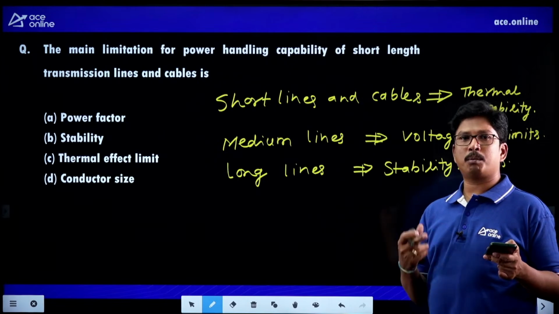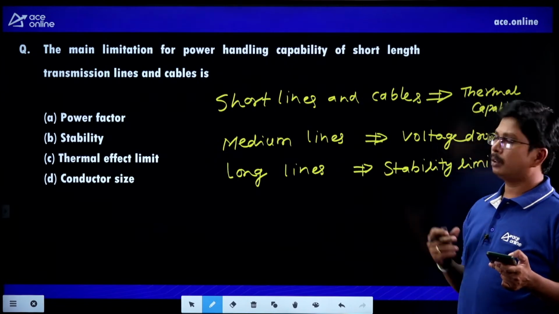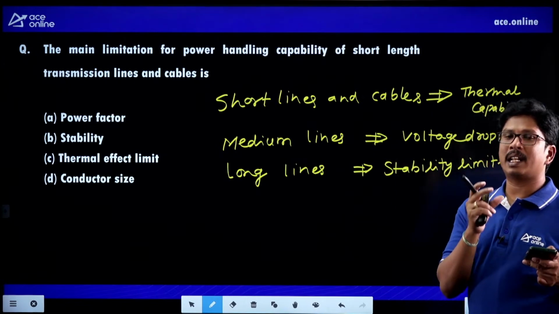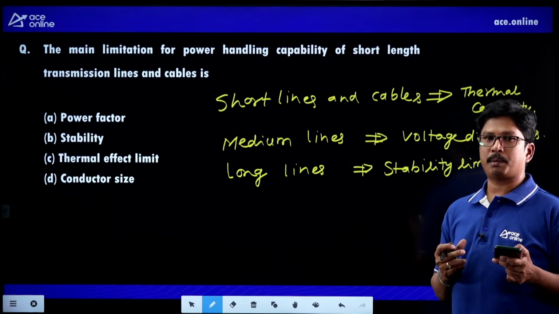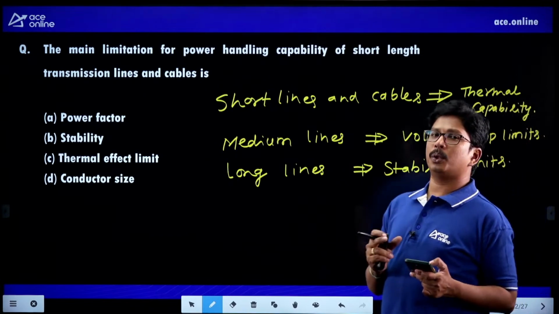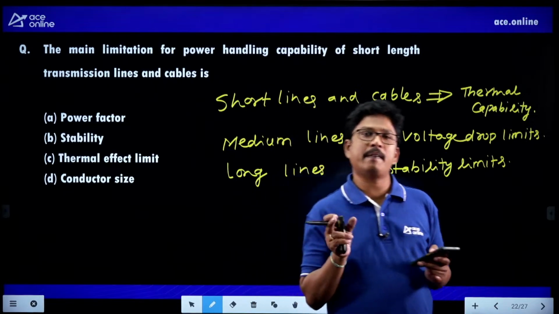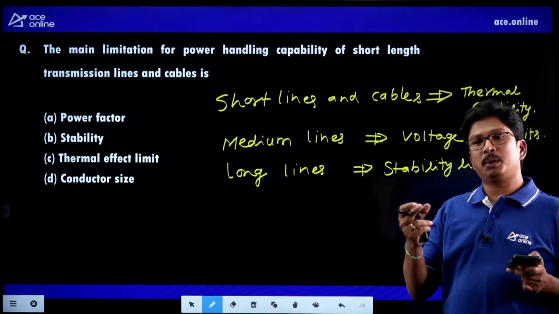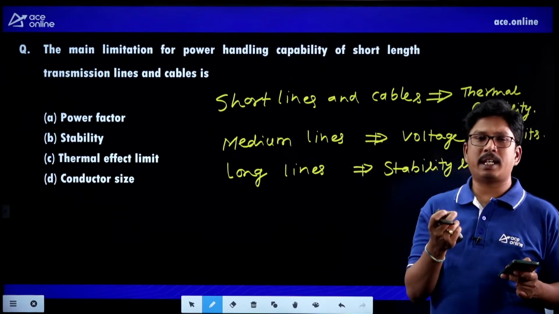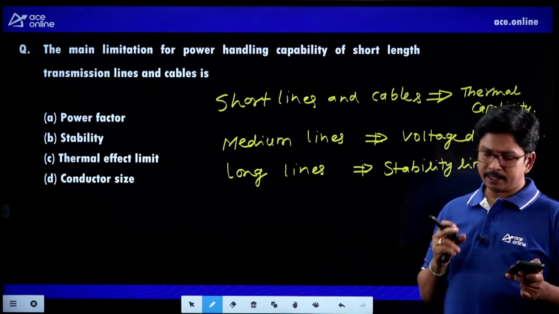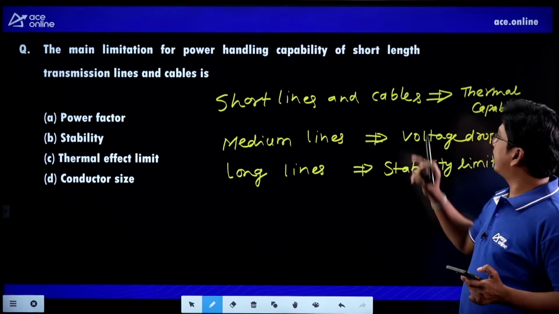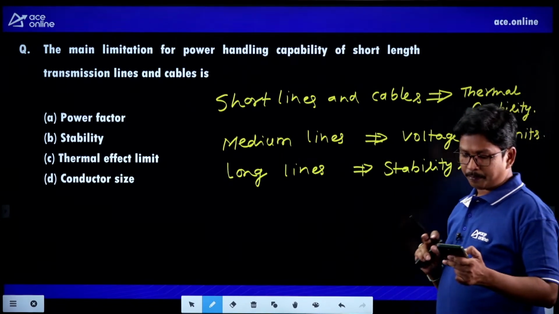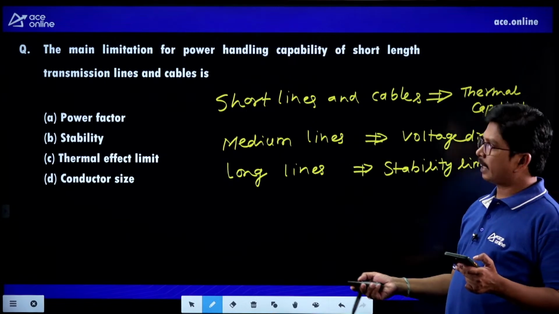As we are having more amount of insulation, the insulators in cables are unable to withstand higher temperatures. Practically, the insulators do not have that much heat transfer capability. As they are unable to transfer the heat, they can melt wherever they find more heat. So in case of short transmission lines and cables, they should be protected based on the thermal limits. Now we'll go for the next question.